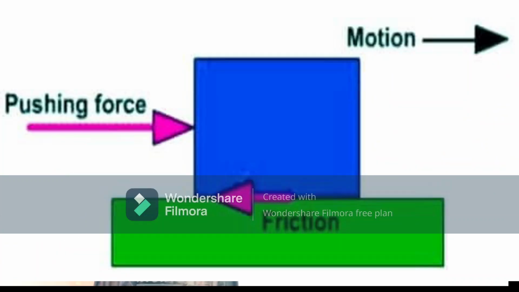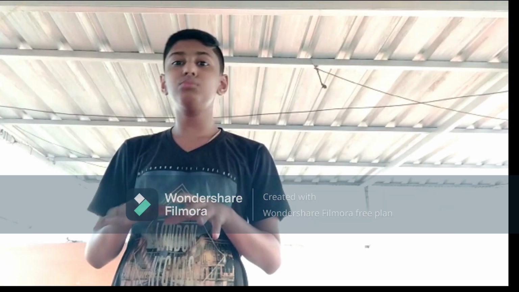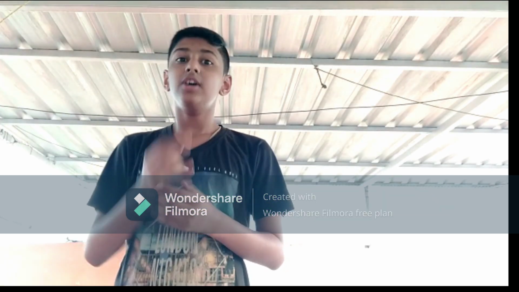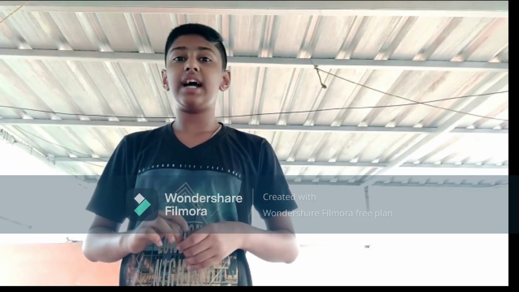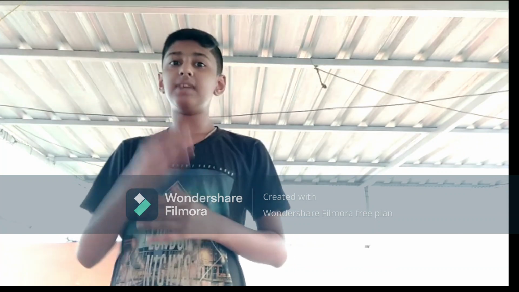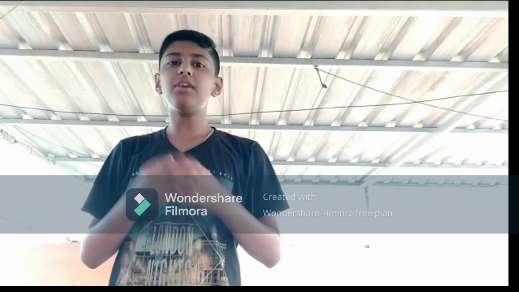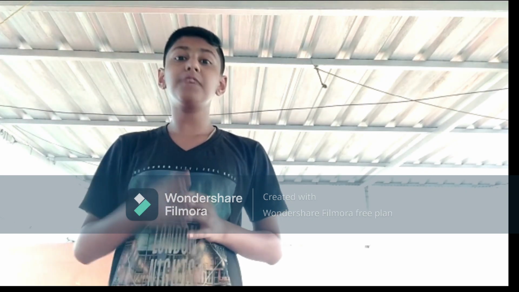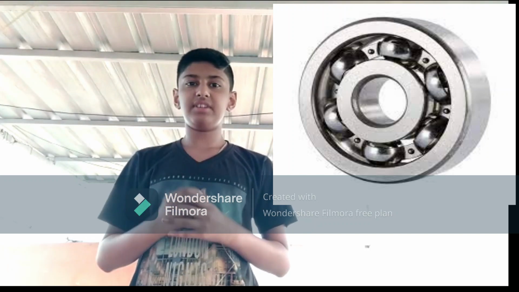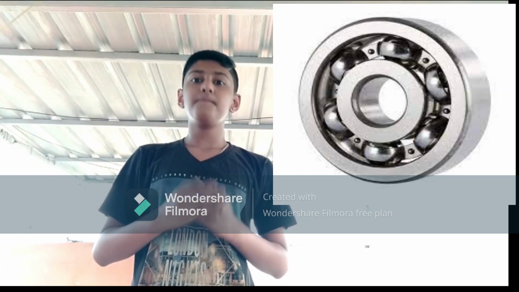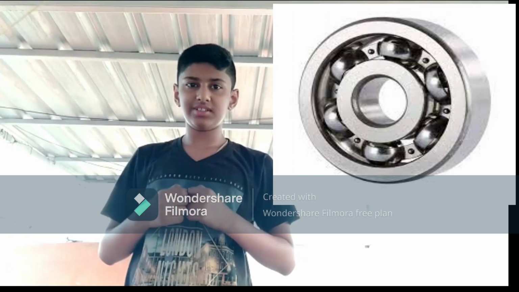Increasing and decreasing friction. To reduce friction, we can make the surfaces in contact smooth. Also, adding lubricant to two surfaces in contact reduces friction between them. Grease is added between the moving parts in a machine to reduce friction. Another method of reducing friction is by using bearings. When ball bearings are introduced between two surfaces, friction is reduced because of the freely rotating metal balls.